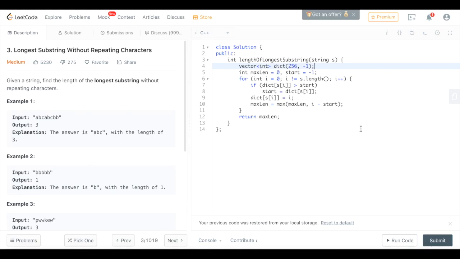There are 128 characters, so we can actually just use 128 as the length of the vector. The vector is to record the indices of characters, so if the character has not appeared in the string, the value will just be -1.